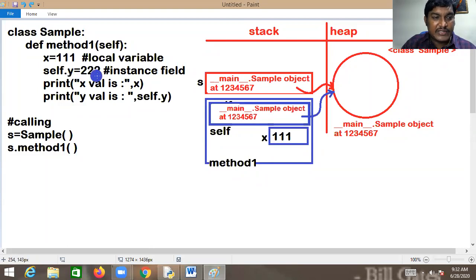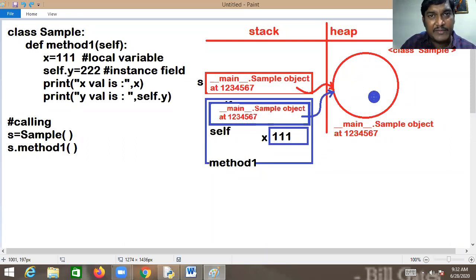So it will ensure the existence of the variable Y in the object. How is it going to ensure that within the object? Here you have written self in method 1. Self in method 1 refers to this object. That is the reason it will first go to that object, and it will ensure the existence of the variable Y.